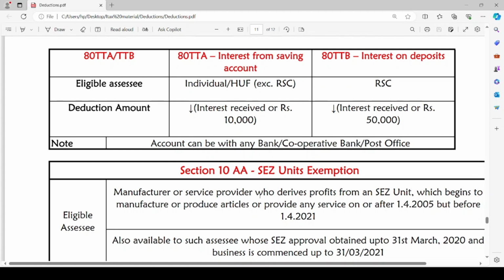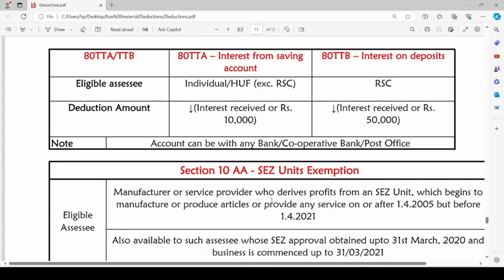80TTA is applicable for assessees who are individual, HUF, but not resident senior citizen. Individual or HUF can claim deduction under section 80TTA with respect to the interest they have earned on their savings bank account. But 80TTA is not applicable to resident senior citizen, because the resident senior citizen is the eligible assessee under section 80TTB, interest on deposits.